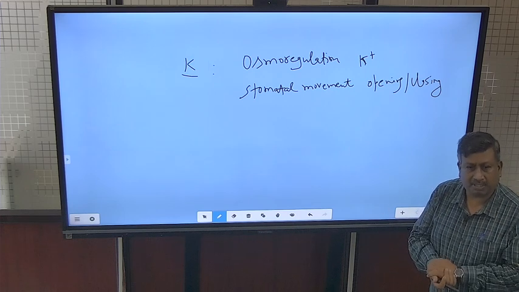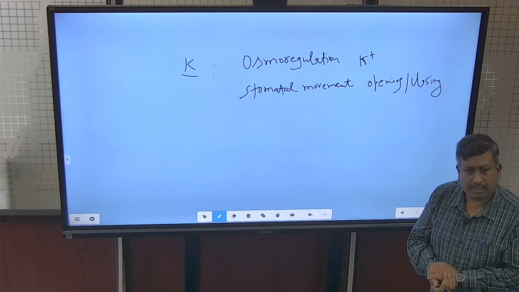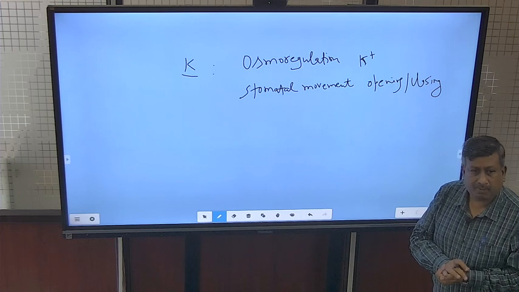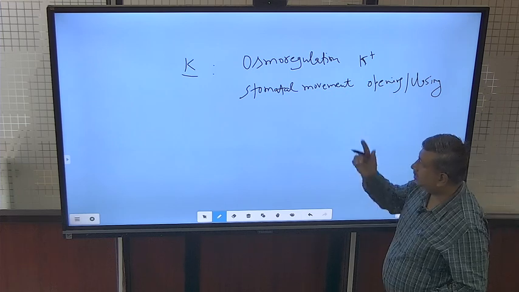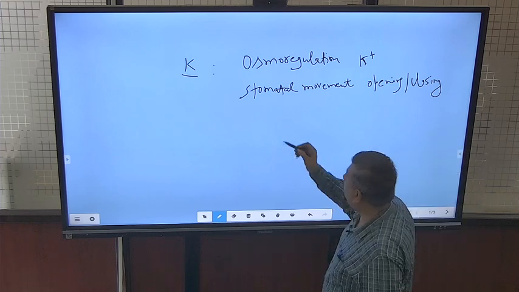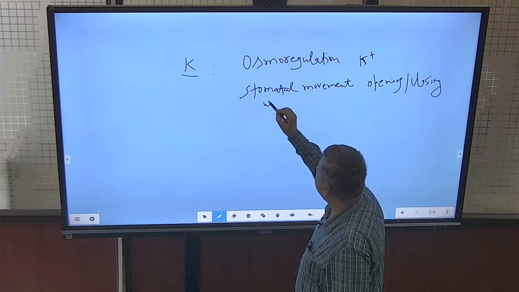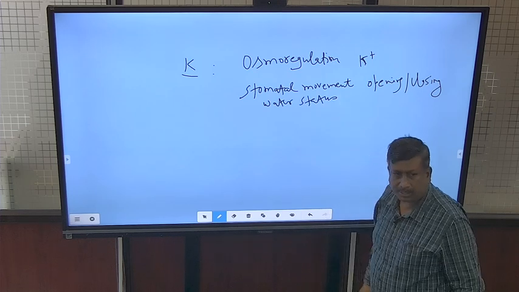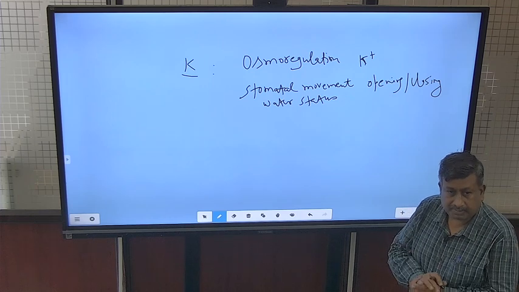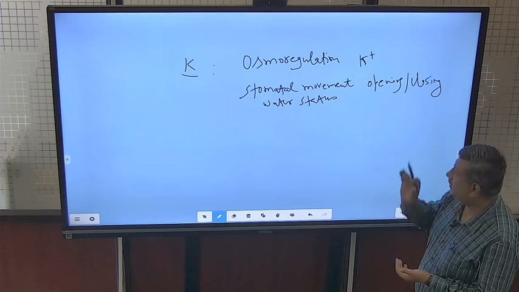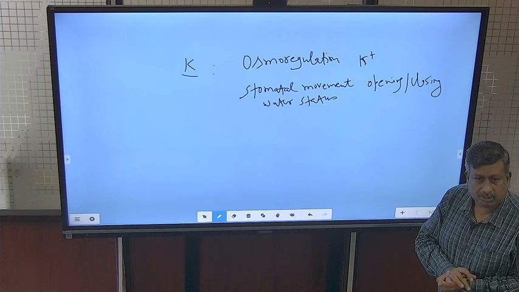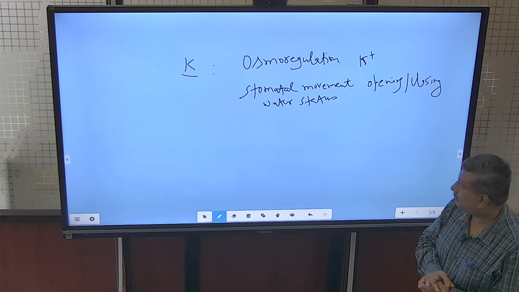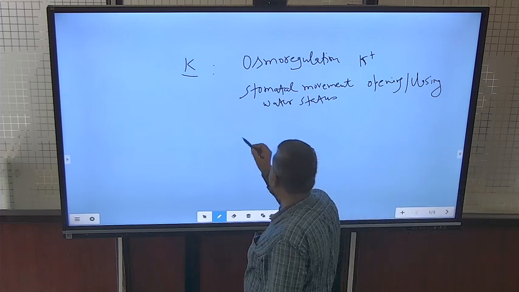Whenever stomata are open, transpiration is there. When stomata are closed, there is no transpiration and water is retained in the plant body. That's why, from the plant water relation or plant water status, this potassium is very important. It regulates the water content or water status in the plant. In this way, potassium is very important, and this role is played by opening and closing of stomata through change in osmotic pressure of guard cells. Then there are other movements also, like photonastic movement.